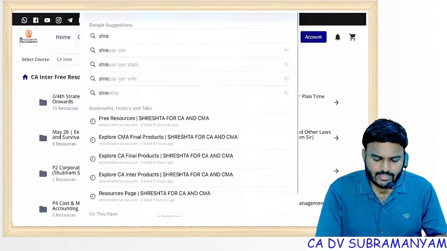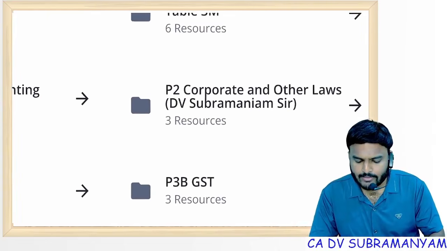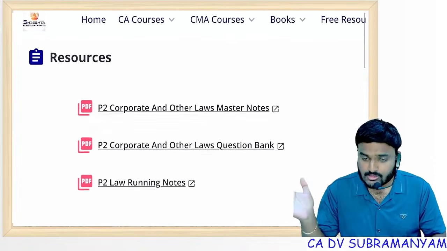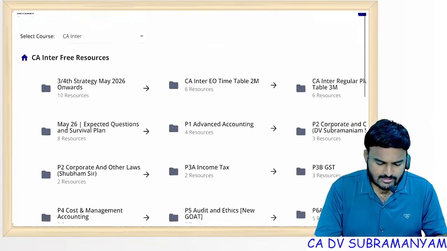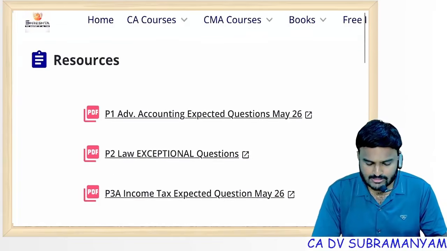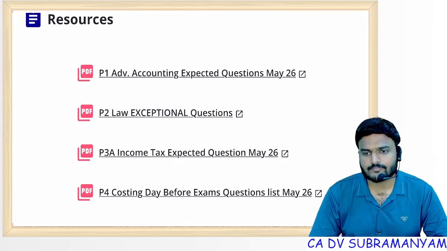Click on free resources. Here you will find P2 Corporate and Other Laws, D.V. Subramaniam sir. Here you can download concept notes, question bank, running notes, handwritten running notes. And next, come back, expected questions May 26, survival plan. Click on this. Here you will find the P2 Law Exceptional Topics PDF.